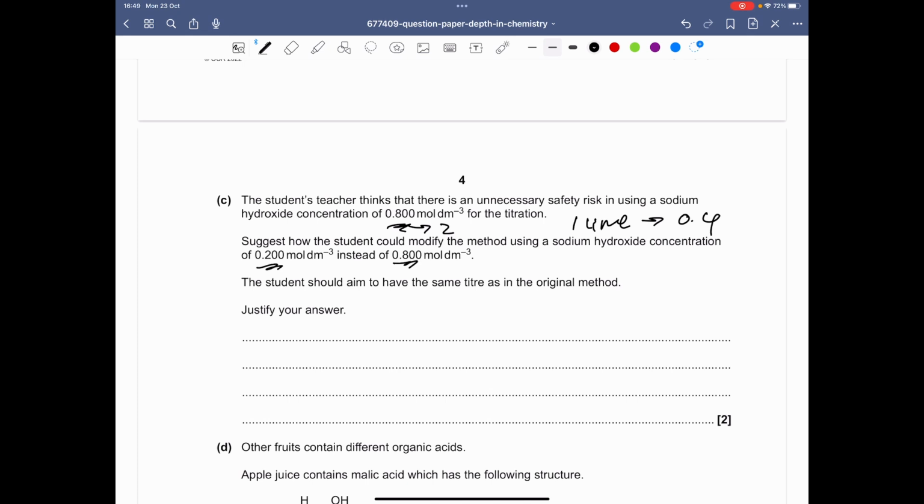So we need to reduce the citric acid concentration by a factor of 0.8 over 0.2, which gives you 4. So we know that 1 lime has 0.4, so half a lime would give you 0.2. So we can use half a lime